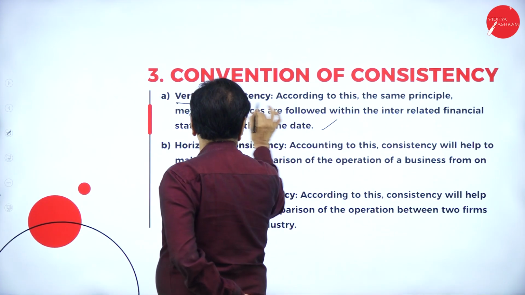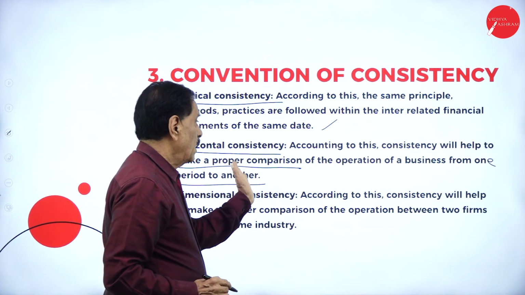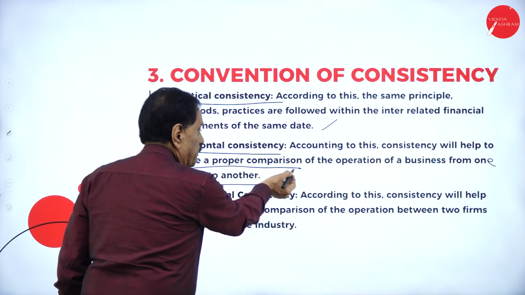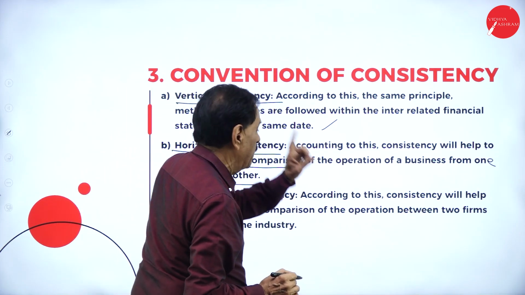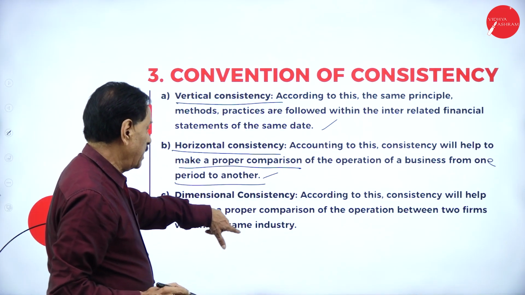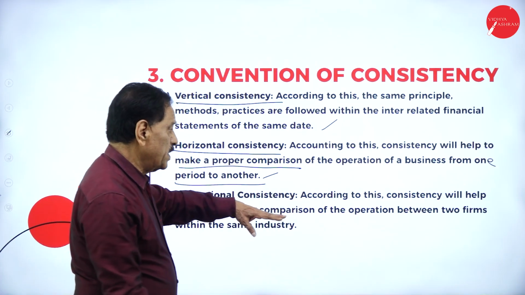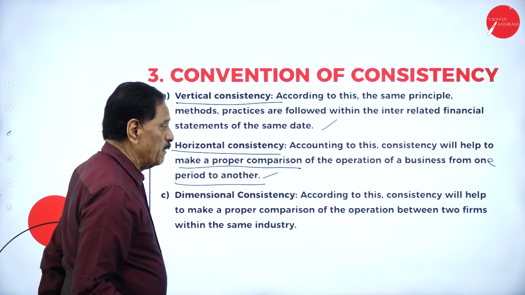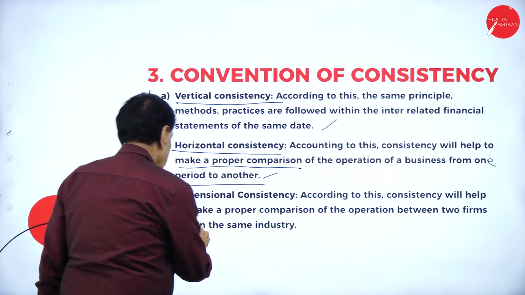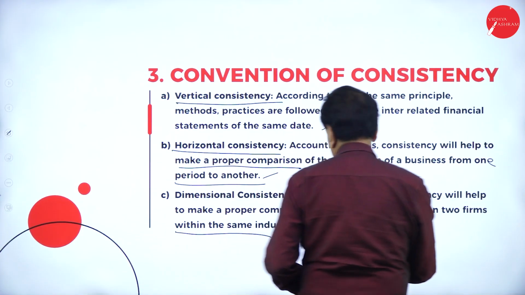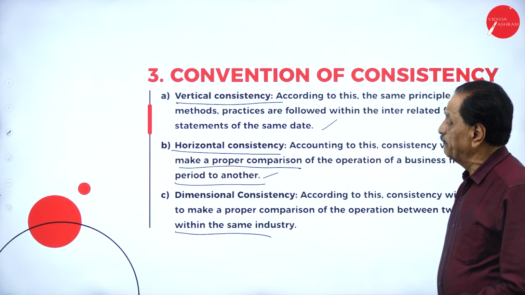Horizontal consistency helps to make a proper comparison of the operation of the business from one period to another. Dimensional consistency helps to make a proper comparison of operations between two firms within the same industry.